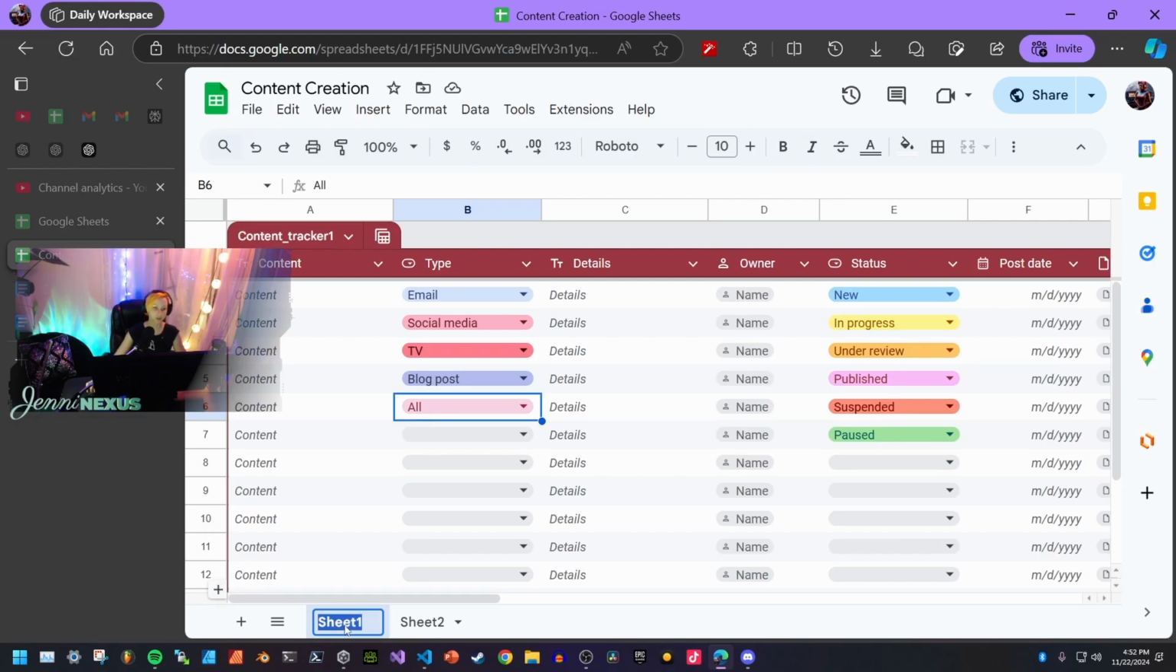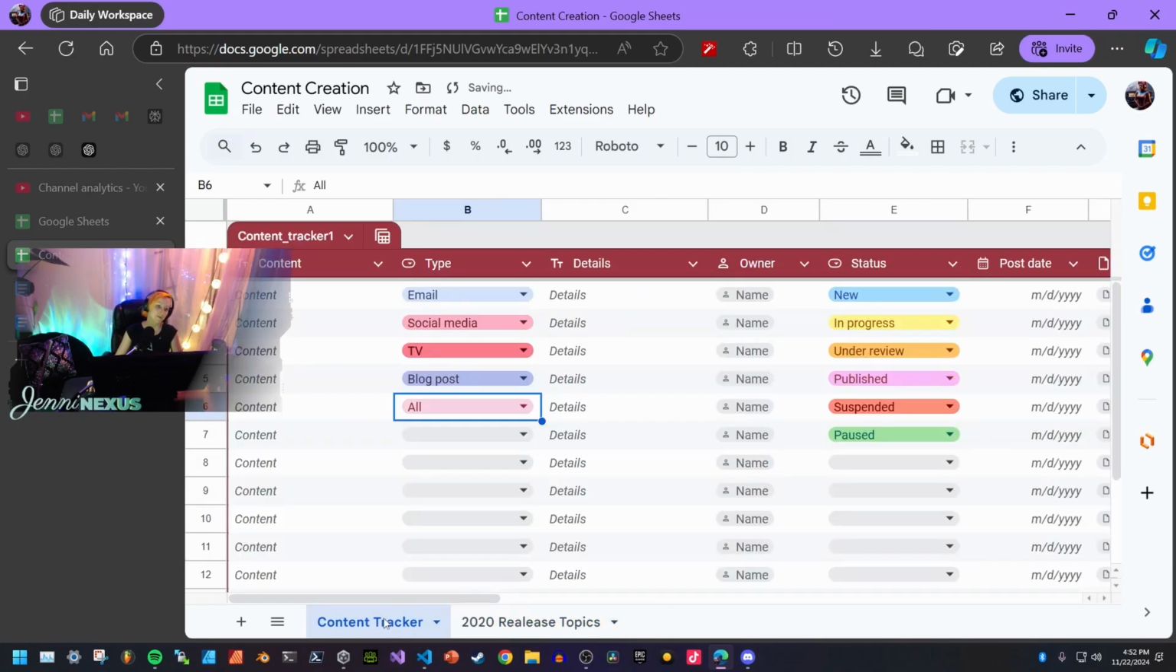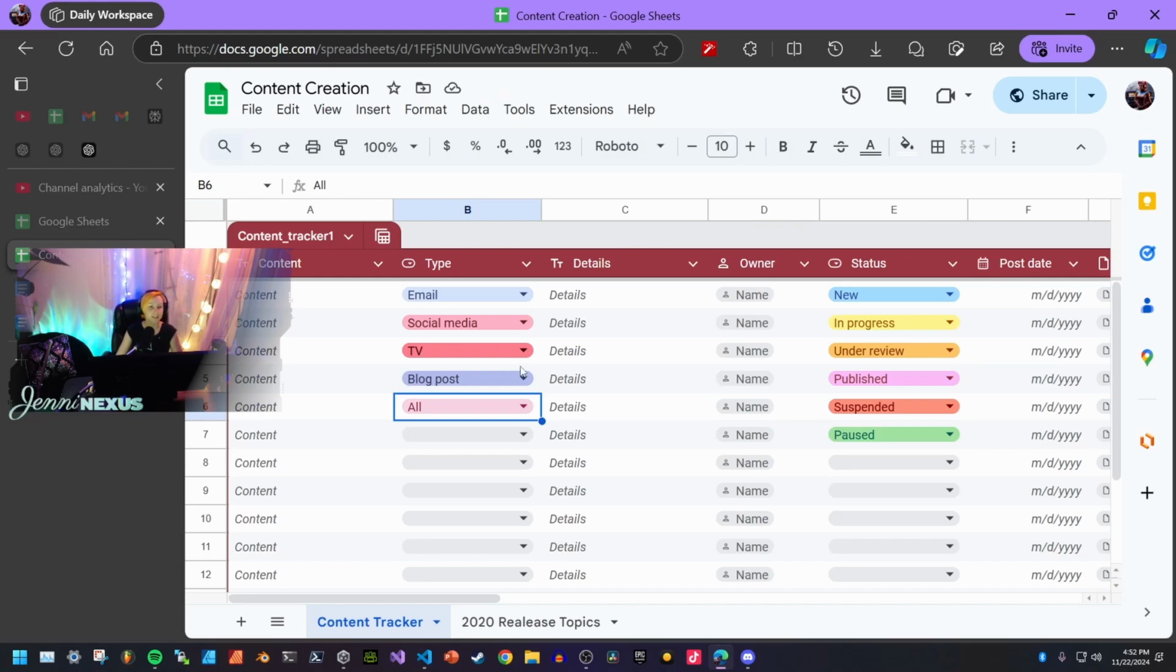The cool part about all this is that when we have our content creation area, we got our sheets. So we got our content tracker, and then we can say content, release ideas or whatever. Okay, cool. So we got that. So you can track your content, and then over time I'll probably add these topics into the tracker.